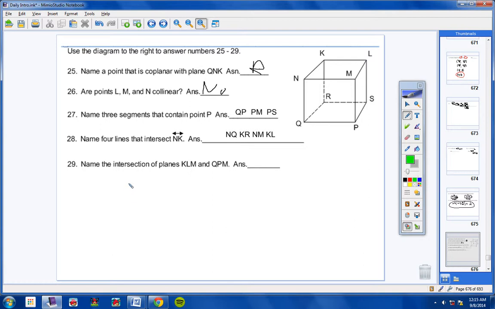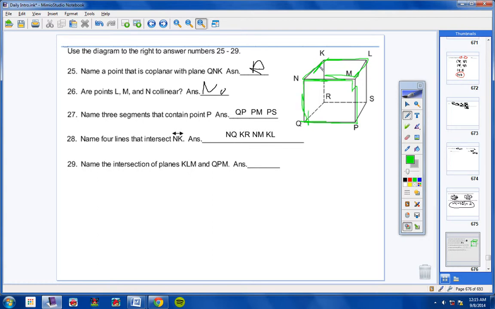Now listen, we've learned this. I have taught you this. When 2 lines intersect, their intersection is a point. When 2 planes intersect, their intersection is a line, okay? So we have 2 planes that are intersecting. Plane KLM right here and plane QPM right here.